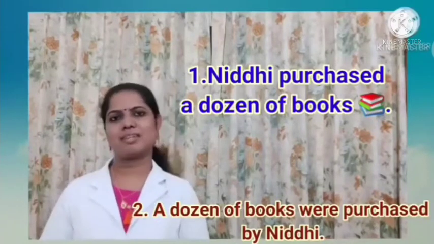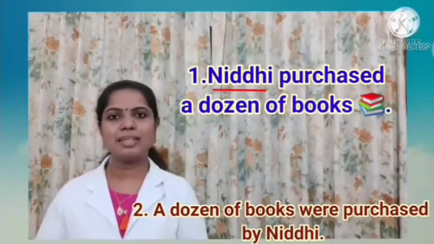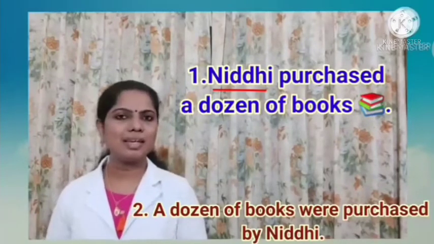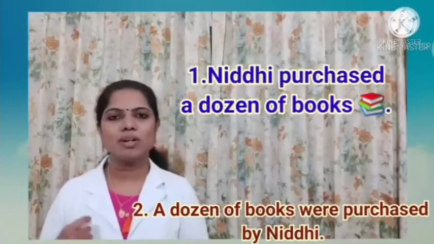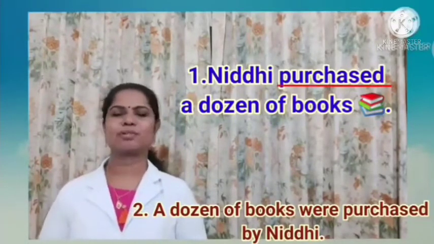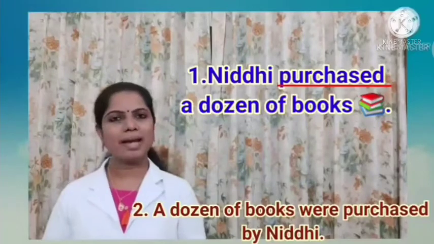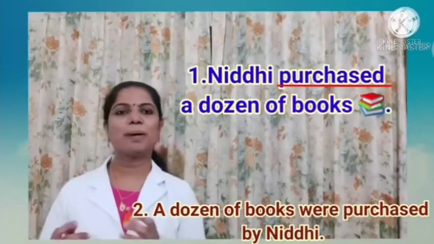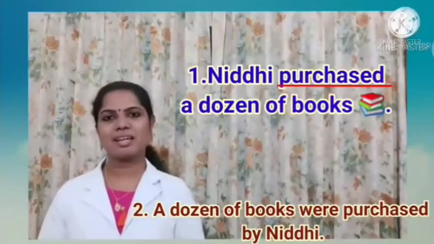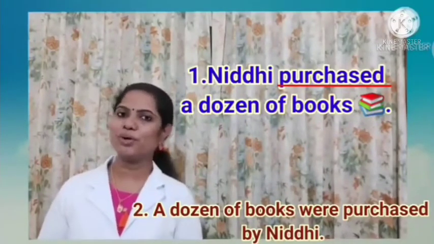In the first sentence, who is the subject, children? Nidhi is the subject because Nidhi is a doer of the action. Nidhi is doing an action. And what is the action done by her? She is purchasing some books. She is purchasing or she is buying some books from the shop. So purchase is the action word. So the subject in the first sentence is doing an action. She is a doer of the action.